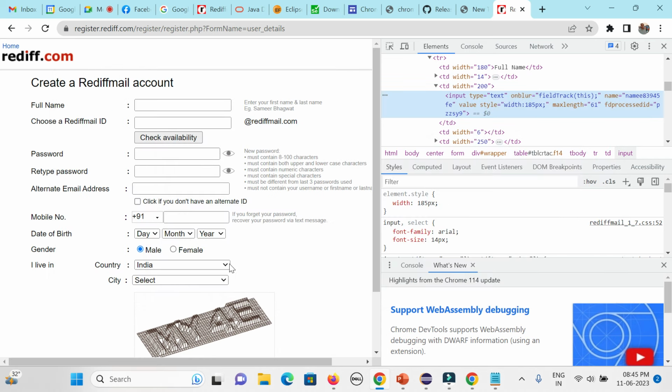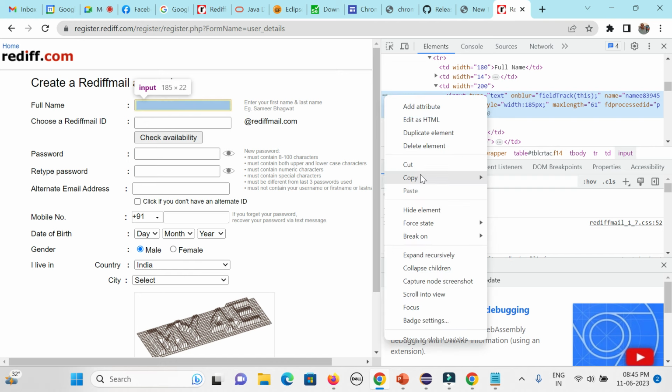These HTML properties are not specific to the browser. They will be common across all the browsers. Then one thing is that you will be having some default CSS or XPath. That is the way you can get the default XPath and default CSS. But we should not use the default CSS or XPath.